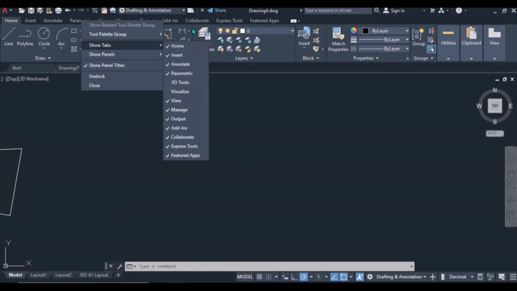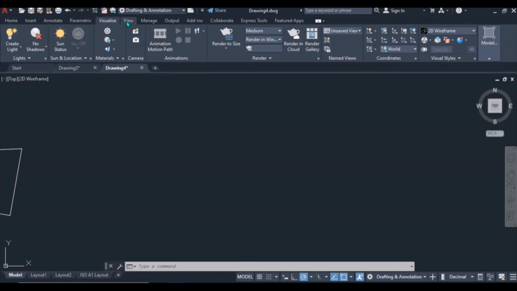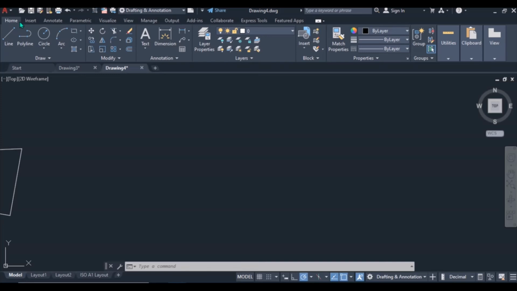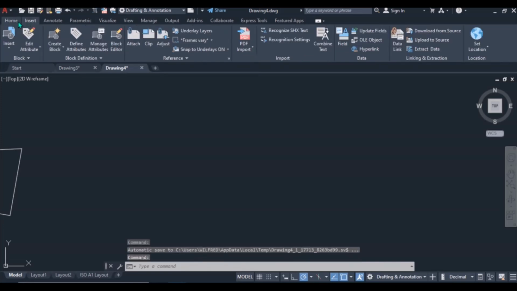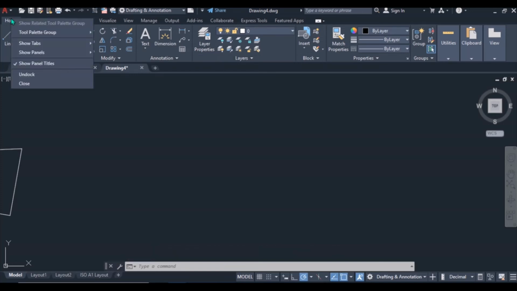Okay, so we can add, let's say, visual. Just click here, visual. Okay, it's here. You can just add or remove this tab, or there are also the draw, modify, annotate panels. We can add more panels here, show panels: draw, modify, annotation, all these.